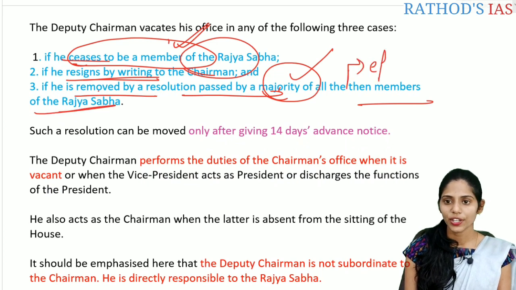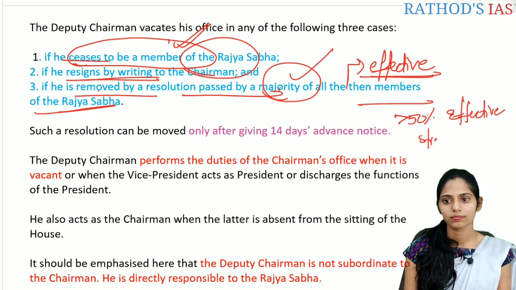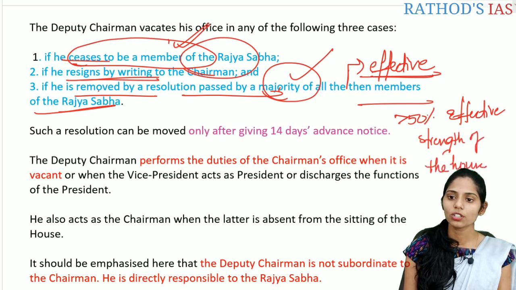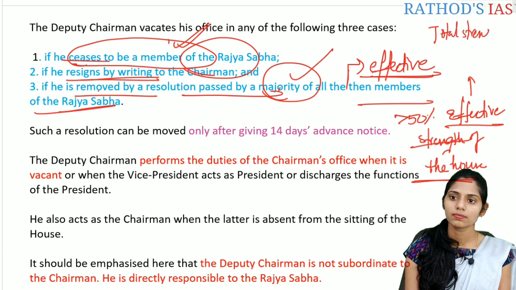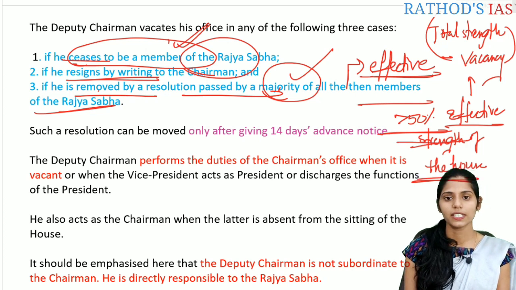That means effective majority. What is the effective majority? That is more than 50% of the effective strength of the house. So what is effective strength? Effective strength means the total strength of the house minus any vacancy at that time. This is called effective strength. If more than 50% of the effective strength of the house is accepted, then this resolution will be passed.